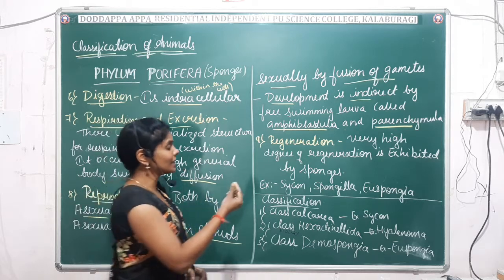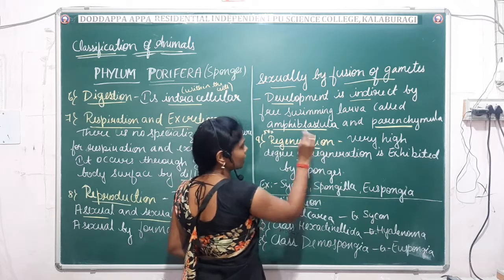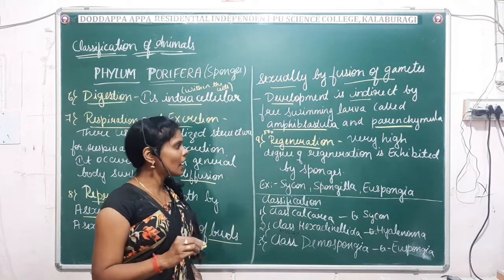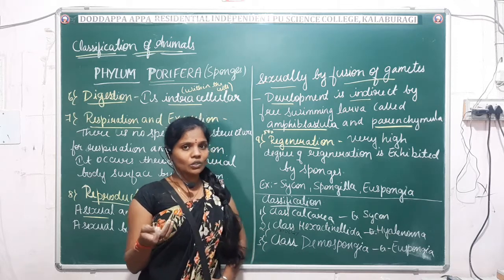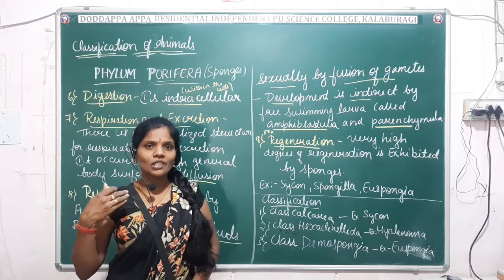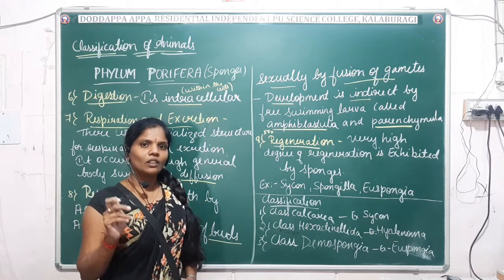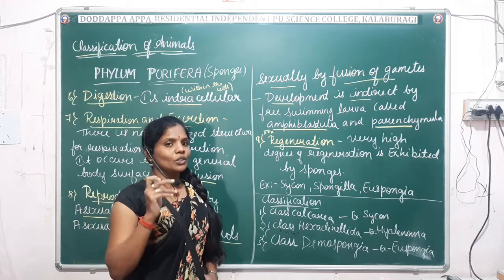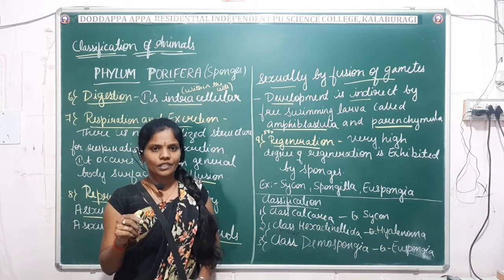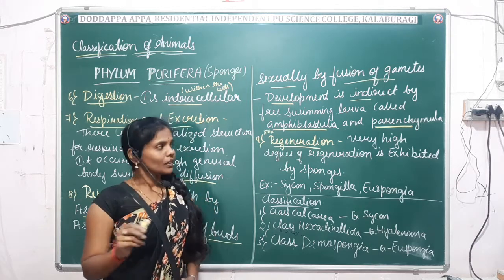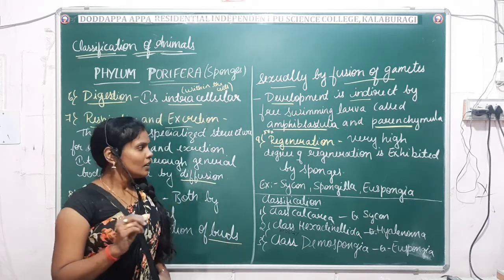Next comes the most important characteristic feature of Porifera, which is regeneration. They have a very high degree of regeneration. What do you mean by regeneration? You already know: regaining of the lost part of the body. It is a unique characteristic feature, generally exhibited by sponges or poriferans. So these are the general characteristic features of the phylum Porifera.